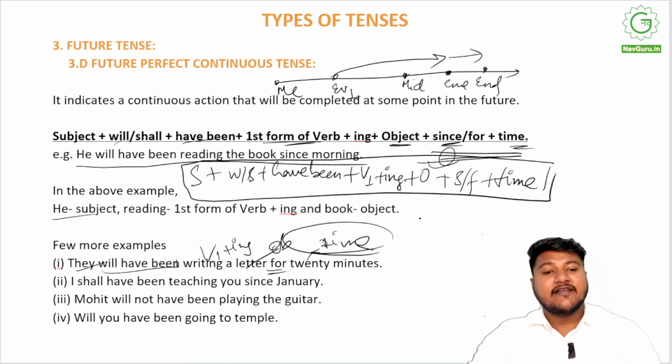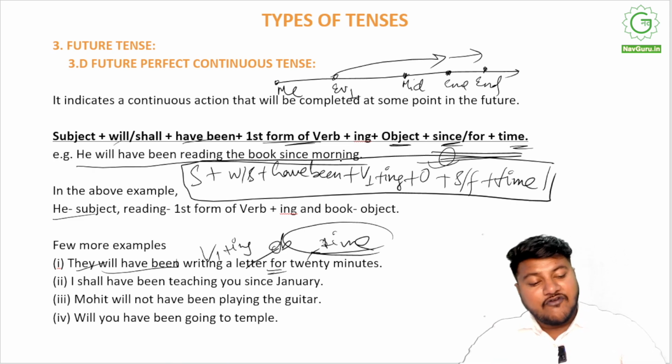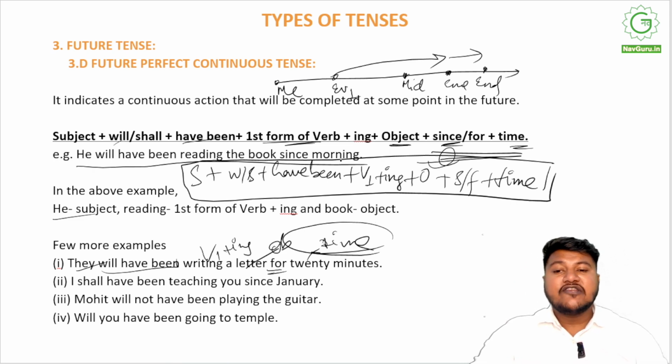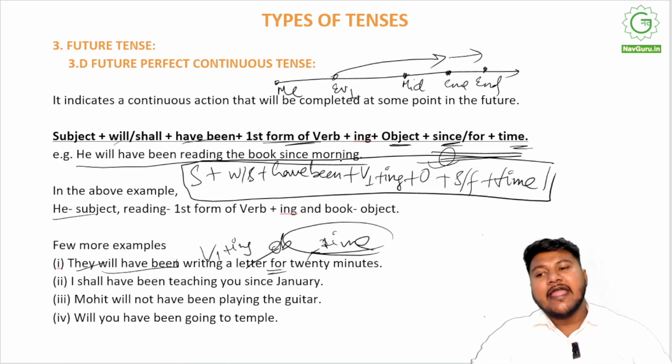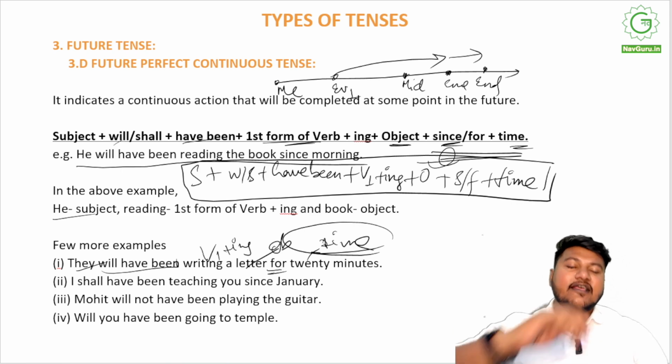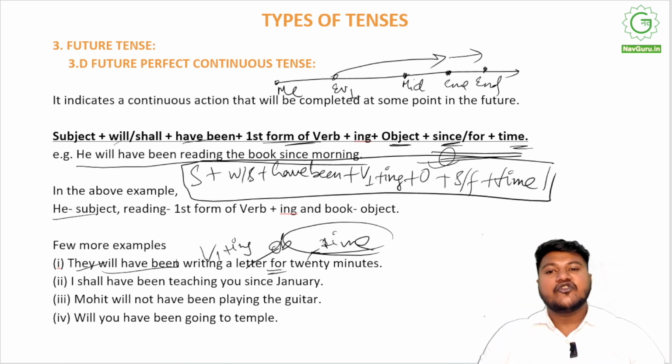All of these are examples of future perfect continuous tense, and it is written in the format of subject plus will/shall plus have been plus first form of verb plus ing plus object plus since/for plus time. And this is how you denote something that is going to happen continuously in the future. This is called future perfect continuous tense.